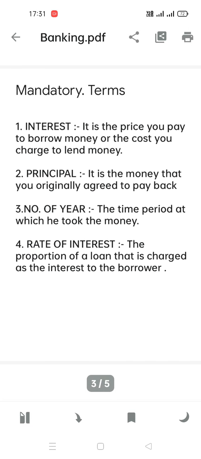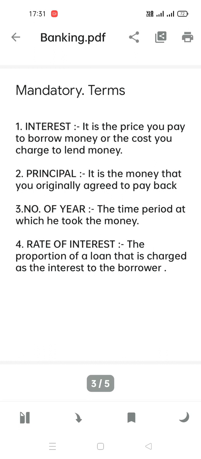Next is principal. Now this is not your school principal, is it? This is your maths principal. It is the money that you originally agreed to pay back, the money that you initially said you have to pay back.